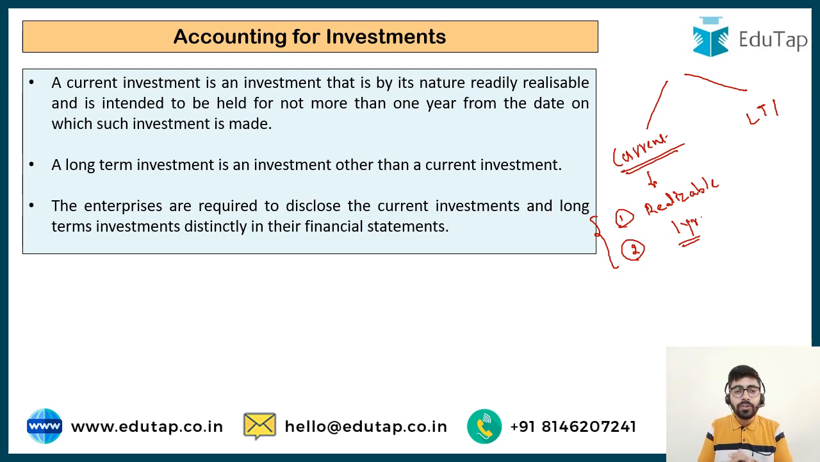For example, if you have shares of a listed company, say Reliance, Tata, anything else, you can easily sell them in the stock market and easily get your money back. And if you are holding these shares for a period of not more than 1 year, then they are going to be current investment. And any investment which does not fulfill any of this criteria is going to be a long-term investment. So every entity has to disclose the current investments and long-term investments separately in the financial statements. Whenever we are preparing the financial statements, on the asset side, we have to disclose the investments separately. We have to say that this much amount is current investment and this much amount is for long-term investment.